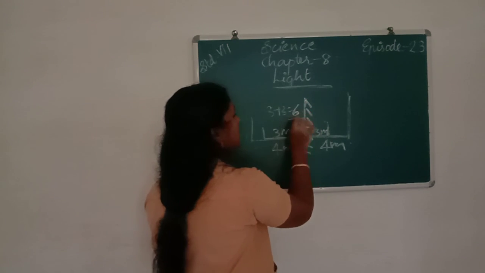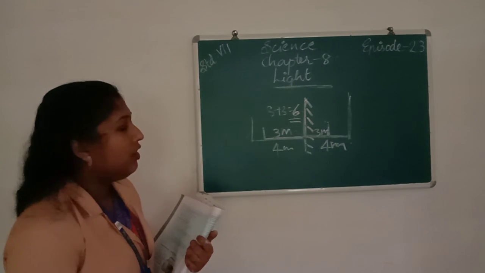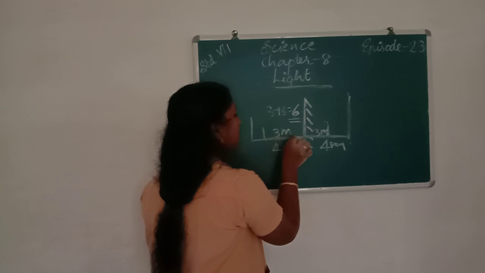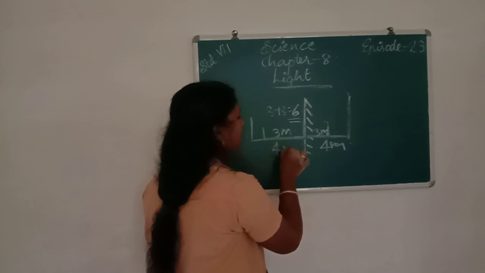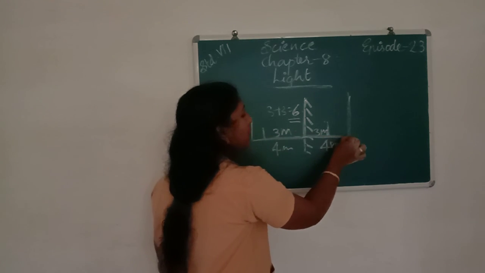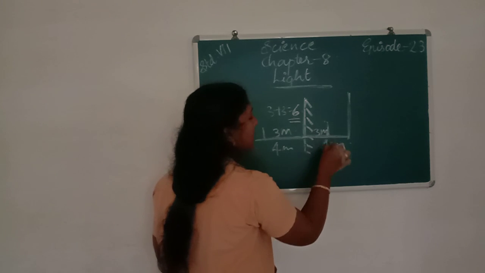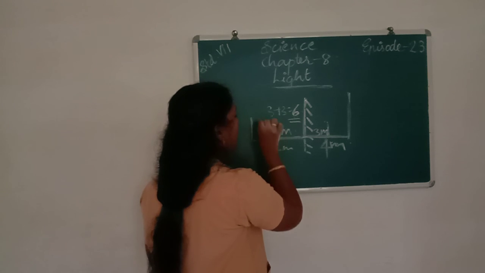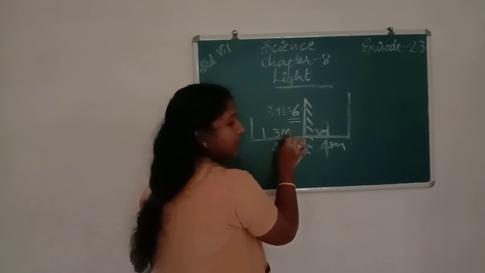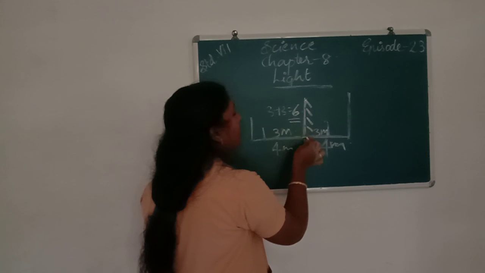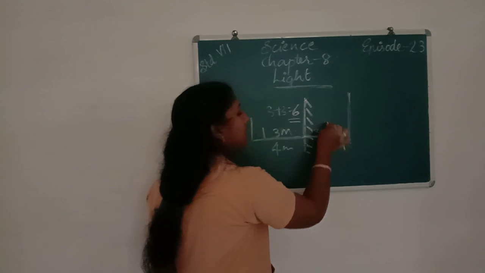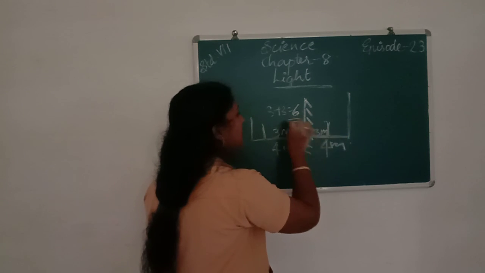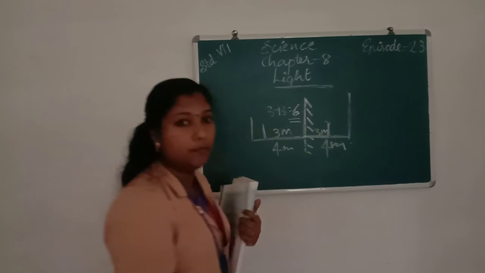Once again, first David is standing 4 meters from the mirror, and the image is also 4 meters. He moved forward by 1 meter, so the distance is reduced to 3 meters, and the image is also formed at 3 meters. The distance between David and the image is 3 plus 3, that is 6 meters.